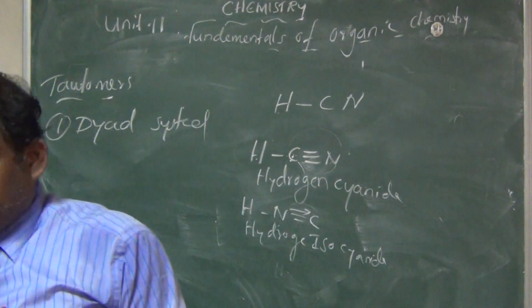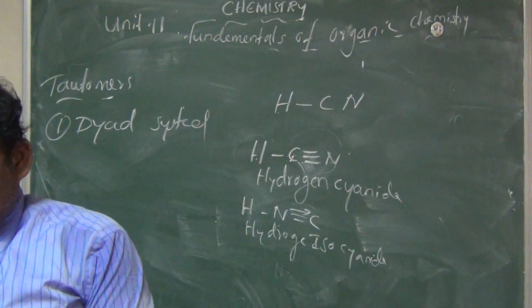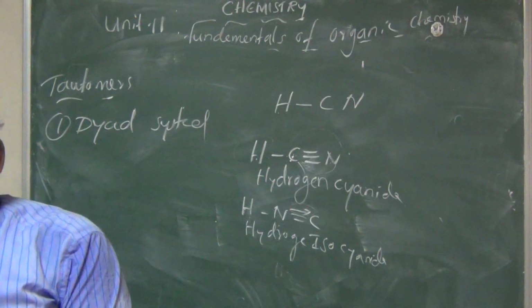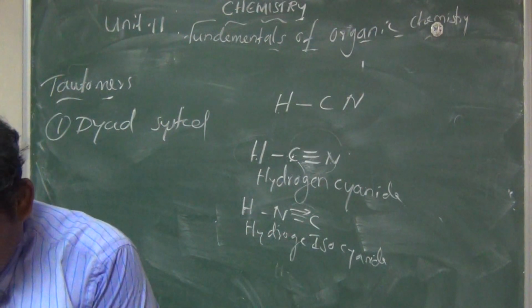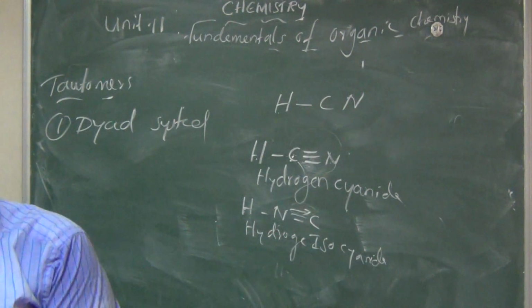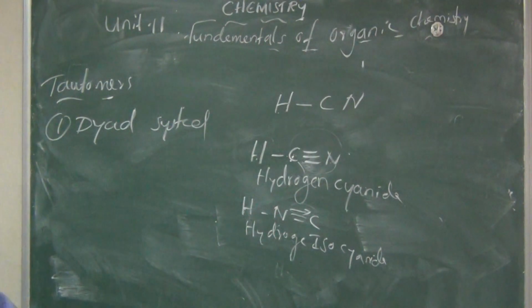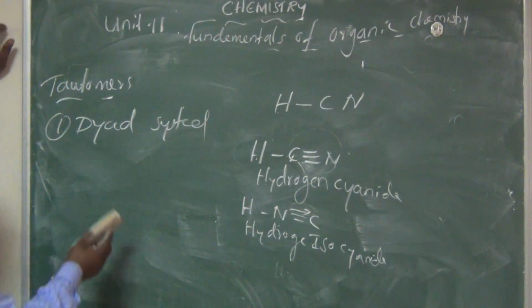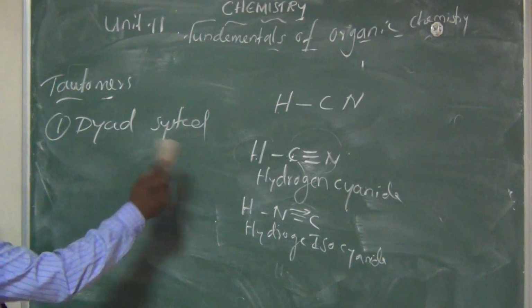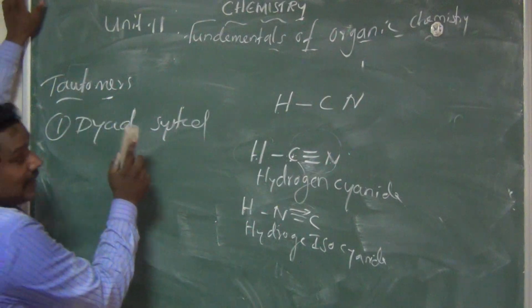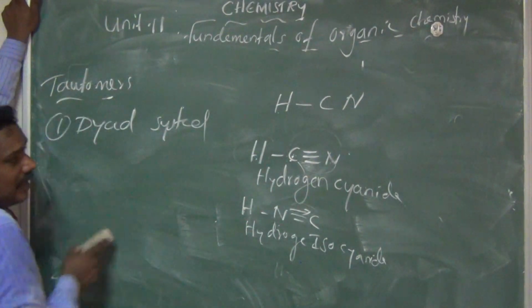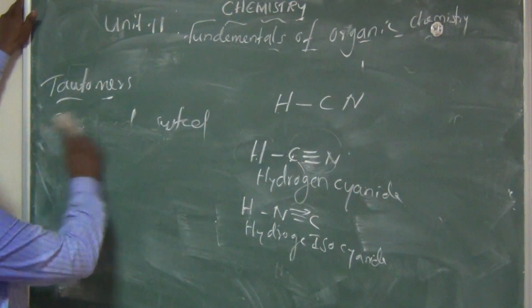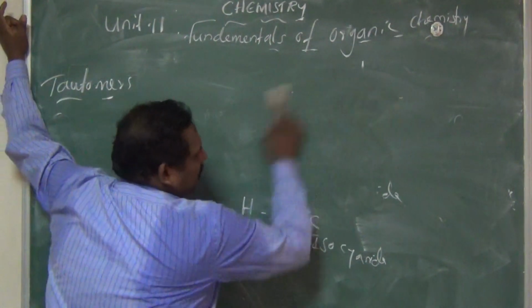Next one. The last one is about the Triadic system, where the hydrogen atom is attached to three polyvalent atoms. In the previous case, the hydrogen atom is attached to two polyvalent atoms. Here the hydrogen atom is attached to three polyvalent atoms.